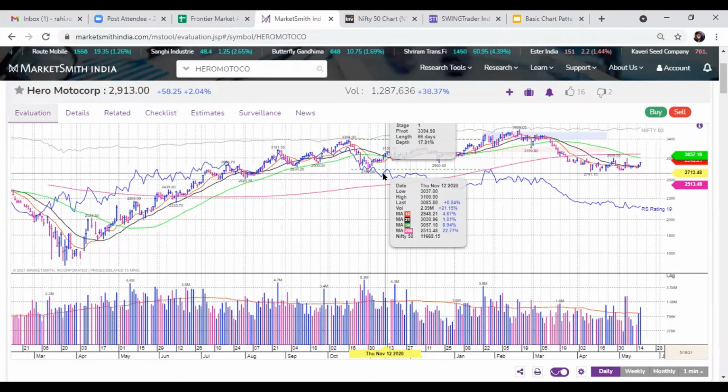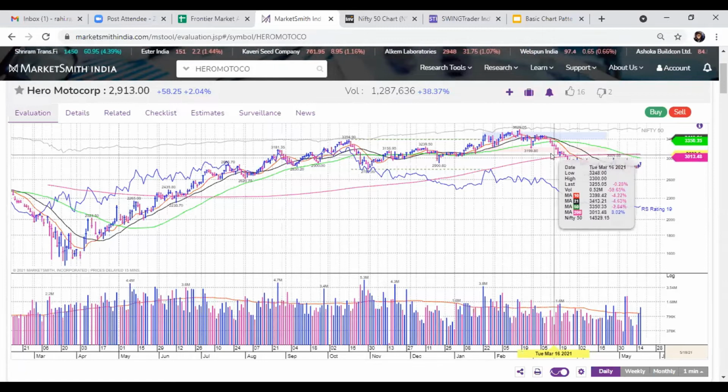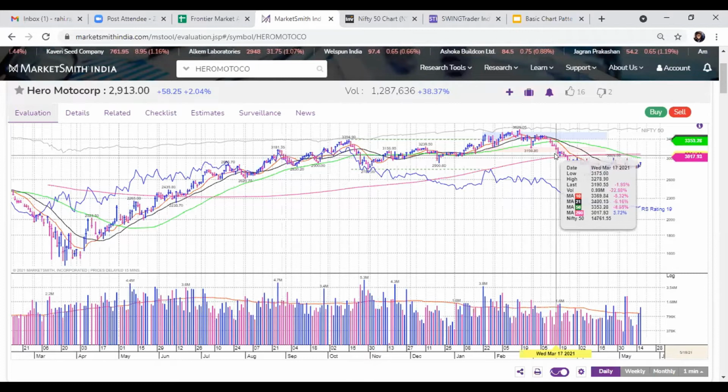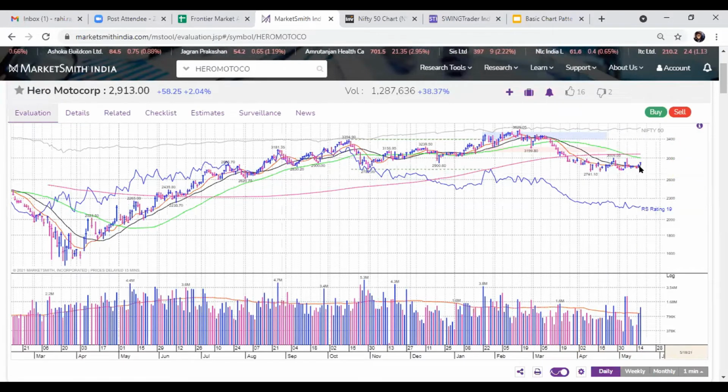So the short term moving average is cutting the long term moving average, and the stock price is in a consolidation phase. And again the same thing happened here on, let's say, 18th March, where the 21 DMA cut its 50 DMA, and then the stock is falling like this. As I told, golden crossover and death crossover are signals of bullishness and bearishness respectively.